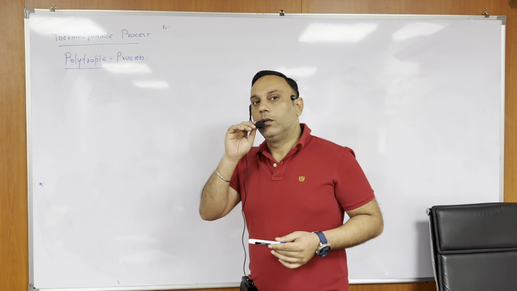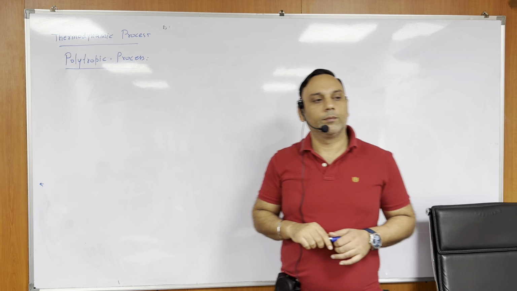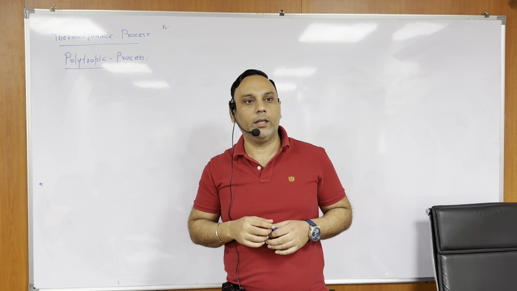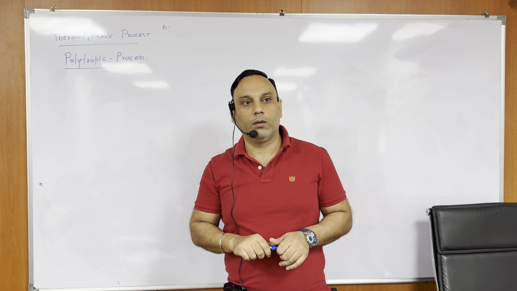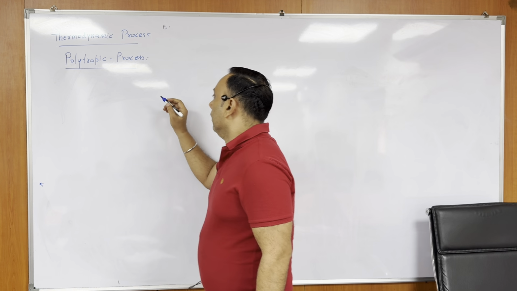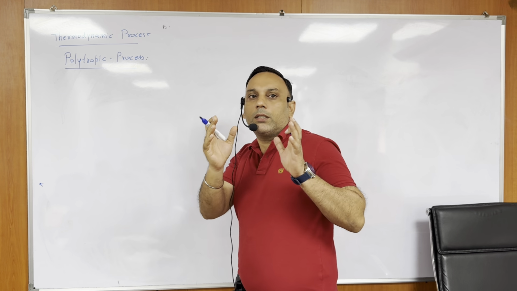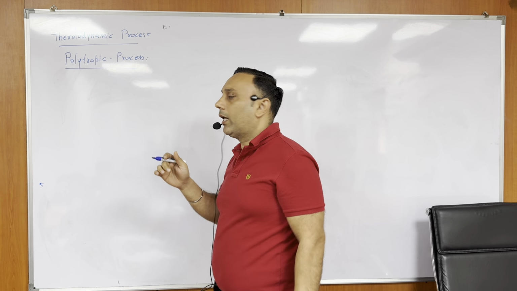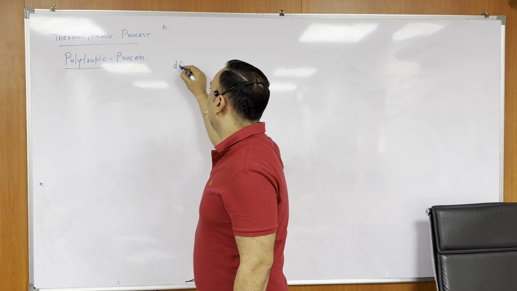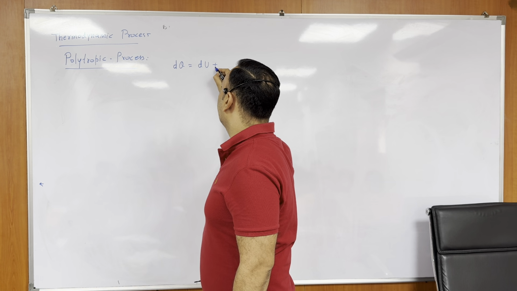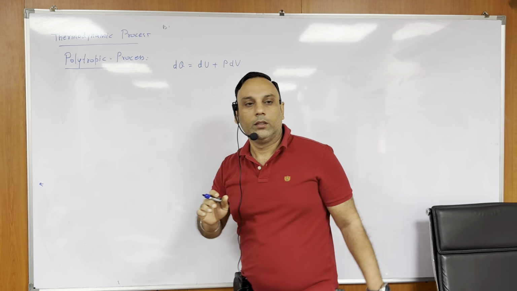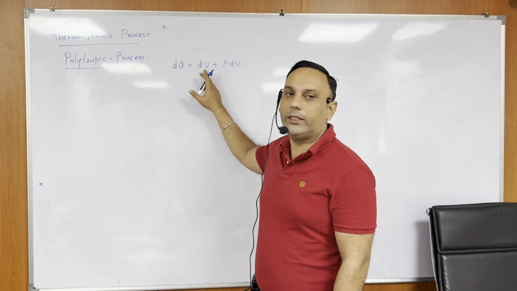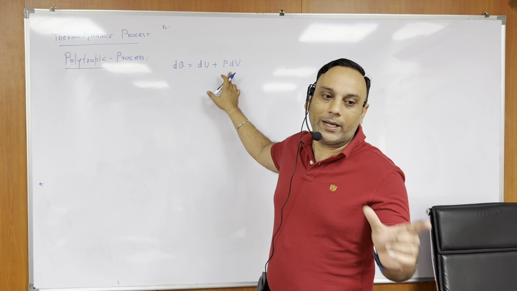Okay. Now, let's see how to get that equation, how to find out specific heat. So what is polytropic process? Everything we'll discuss. Okay, if you apply first law of thermodynamics for any type of general process, you can write dq is equal to du plus p into dv. Yes or no? Can you write like this? Okay, dq, heat exchange, is equal to change in internal energy plus work done by gas, right?